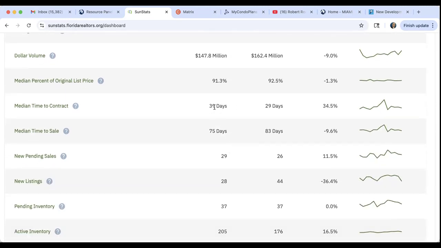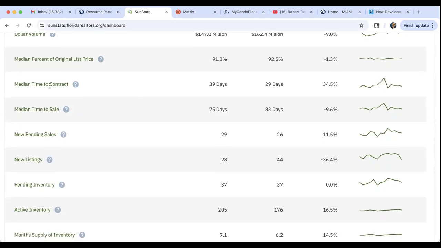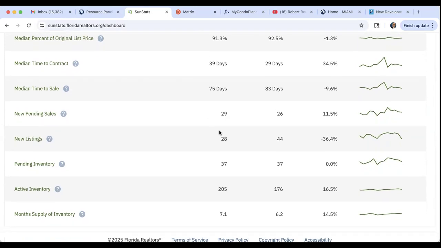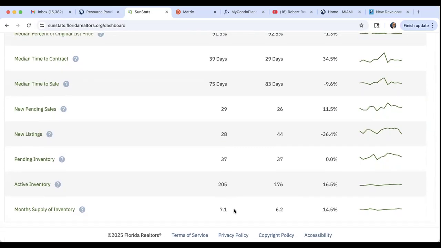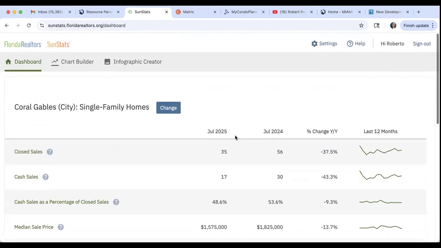The days on the market went up from 29 days to 39 days, right? It went up 34%. And that's the median time to contract from list date to contract date. And then from list date to closing date, the median time is now 75 days in Coral Gables. That is down from 83 days. So it's good news, right? Pending sales, new listings, pending inventory, active inventory, and then months of supply. So we can follow the trends for any area.